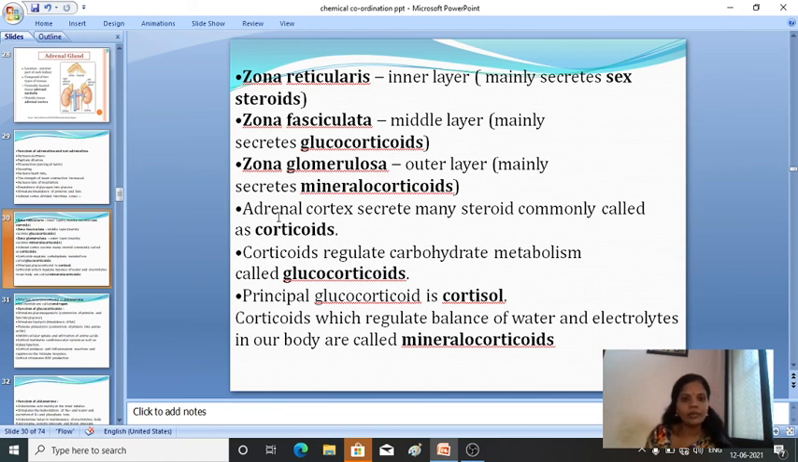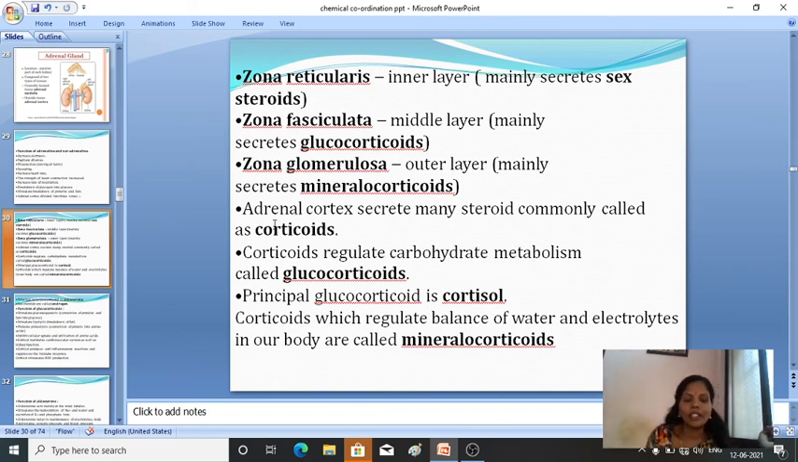Okay, zona reticularis is the inner layer, zona fasciculata is the middle layer, and zona glomerulosa is the outer layer. Zona reticularis secretes sex steroids, zona fasciculata secretes glucocorticoids, and zona glomerulosa secretes the mineralocorticoids.